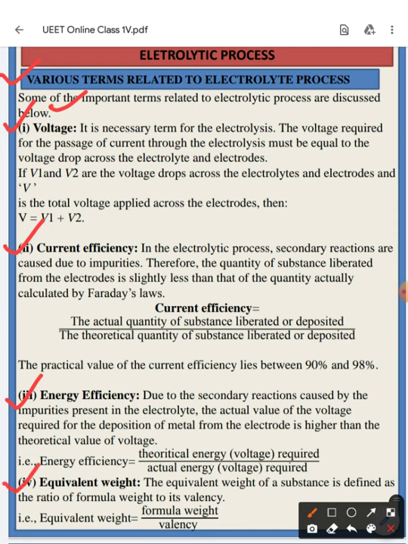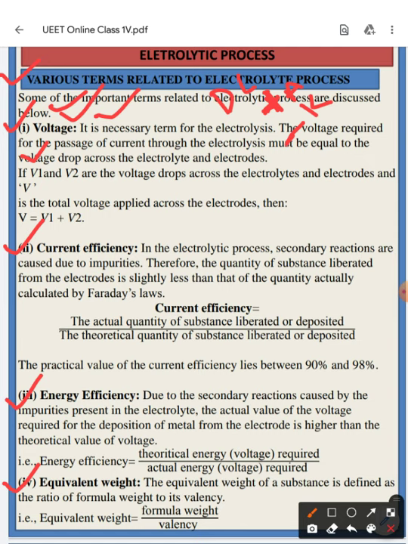We know that for electrolysis, voltage is very much essential because we are applying a DC source. Positive should be applied to the anode and negative to the cathode. So a DC source is very essential in the electrolytic process. So voltage is an essential part.